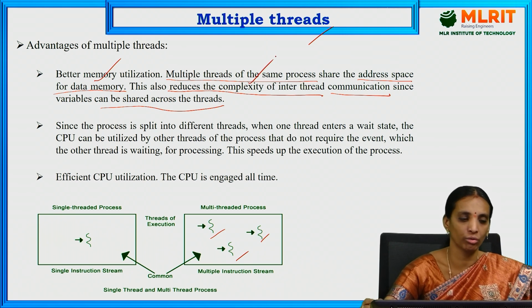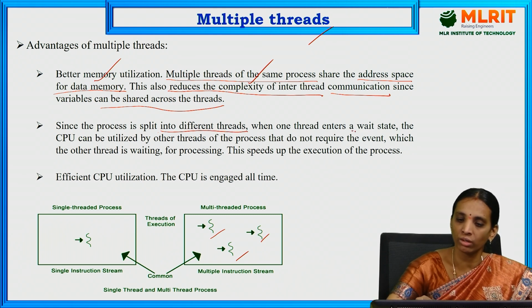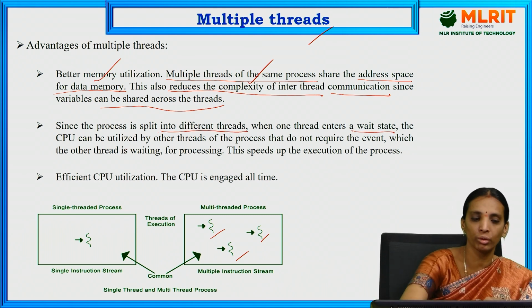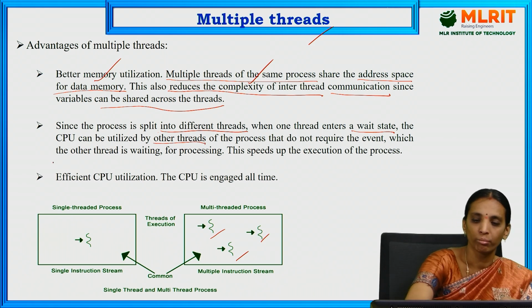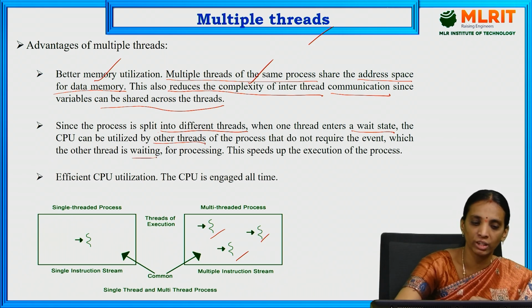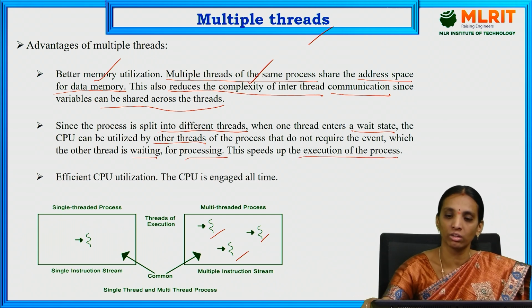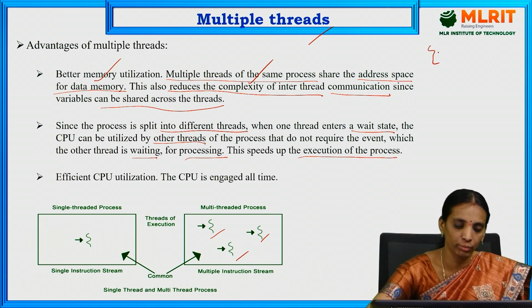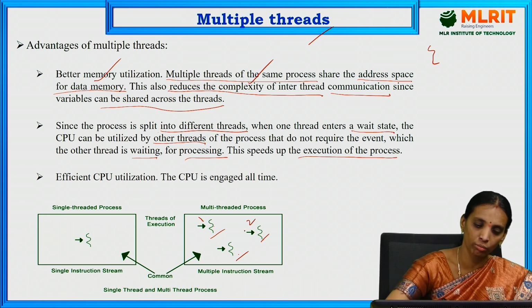Since the process is split into different threads, when one thread enters the wait state, the CPU will be utilized by another thread that does not require the event which the other thread is waiting for. So the speed of execution increases. Here, if there are 3 threads, this is thread 1, this is thread 2, this is thread 3.